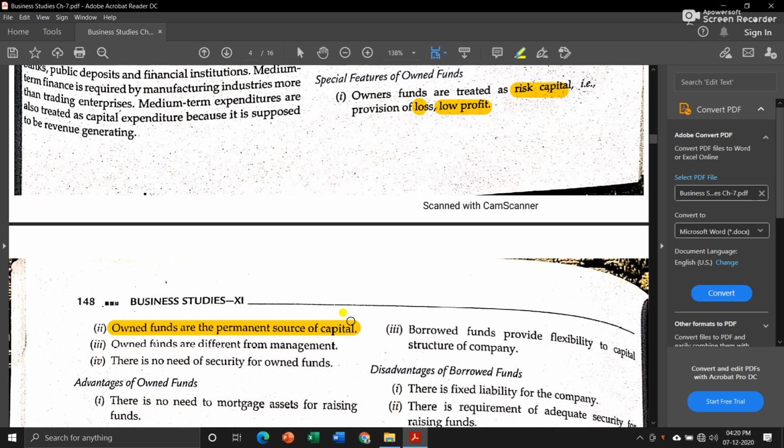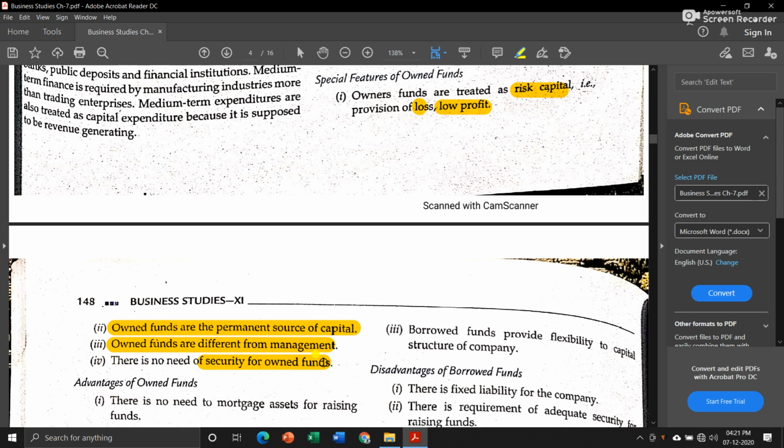However much capital or fund is required by the business, the owner can give it anytime. Then the third one is that owner funds are different from management. Owner's funds are treated separately from management. Management might be different expert professionals who handle the affairs of the business, and that management part is different from owned funds. There is no need for security for owned funds.